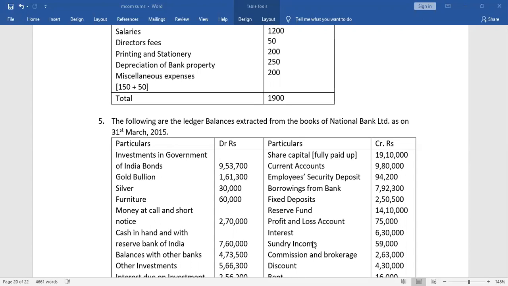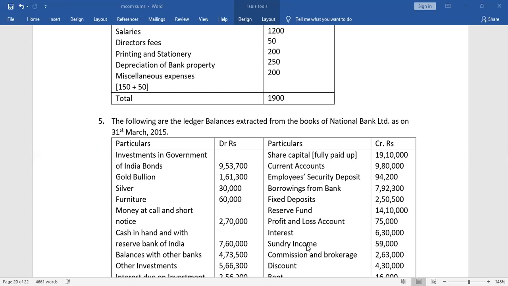Then we have interest. This should be which interest? Interest paid or interest received, interest earned? Because this is in the credit side of the trial balance, and the credit side of the trial balance consists of liabilities and income, this interest is the interest earned. Then we have sundry income, which will come under other income. The income side of the P&L account again has only 2 schedules: interest earned and other income. So sundry income will come under other income.